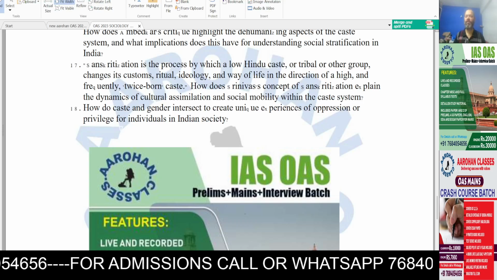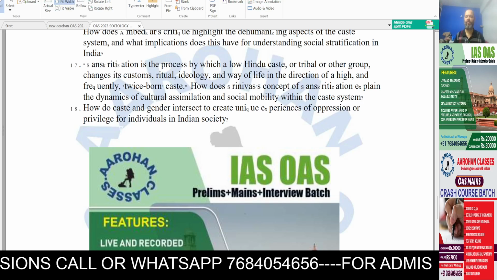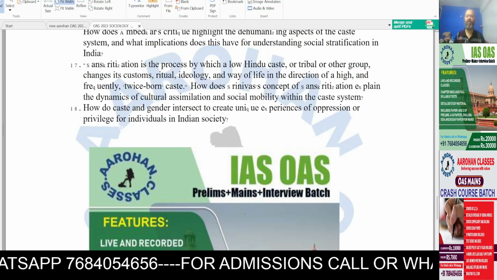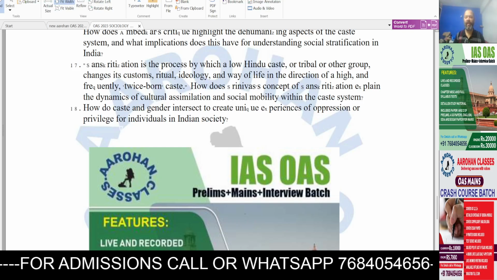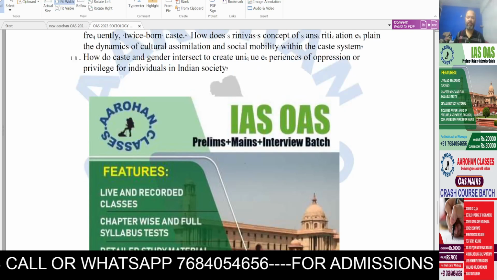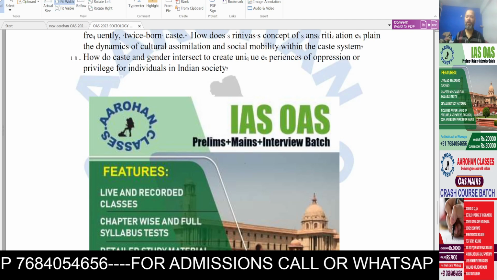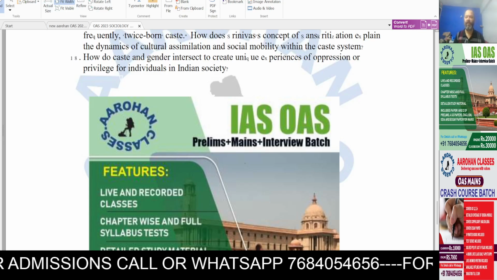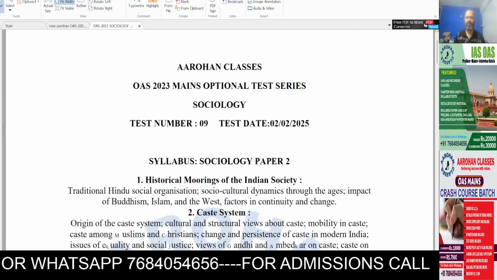Question 17. Sanskritization is a process by which a low Hindu caste or tribal or other group changes its customs, rituals, ideology, and way of life in the direction of a high and frequently twice-born caste. How does Srinivas' concept of Sanskritization explain the dynamics of cultural assimilation and social mobility within the caste system? Question 18. How do caste and gender intersect to create unique experiences of oppression or privilege for individuals in Indian society? So, this was Test number 9.